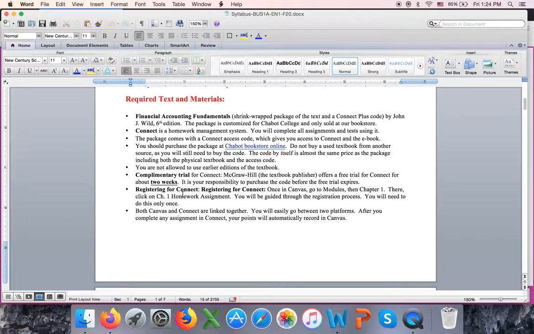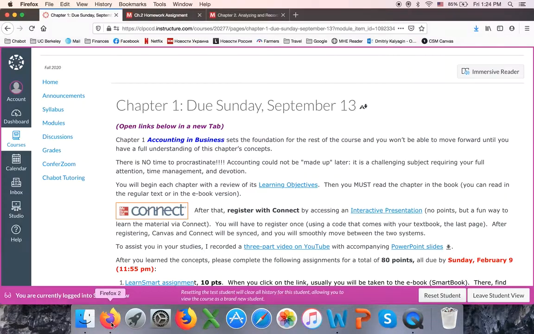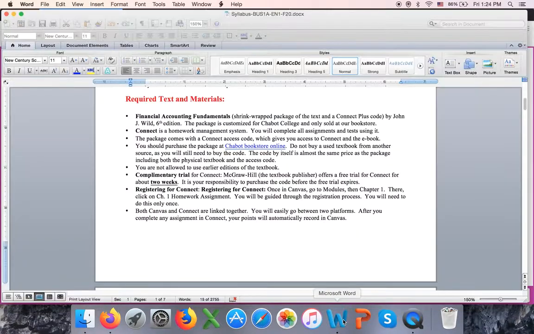And I think the price is $135. If you buy a code by itself, it's $125. But here you also get the physical textbook. So do not buy the textbook anywhere else because it will not include the code. Just buy it through Chabot Bookstore.